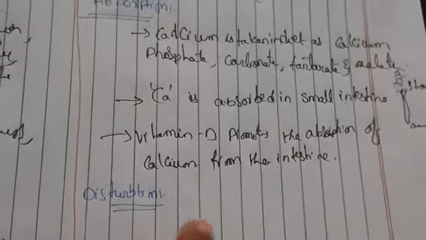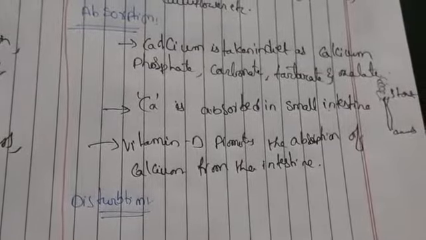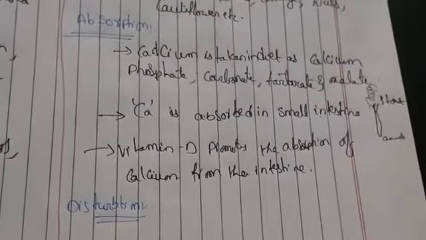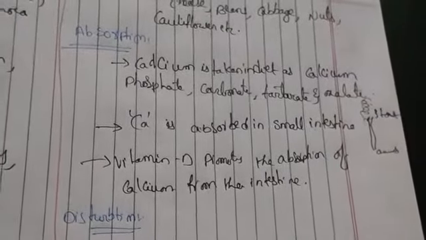Approximately 99% of calcium is present in bones and teeth. In bone it exists as a salt of carbonate and phosphate, and parathyroid hormone increases absorption of calcium from the gut.